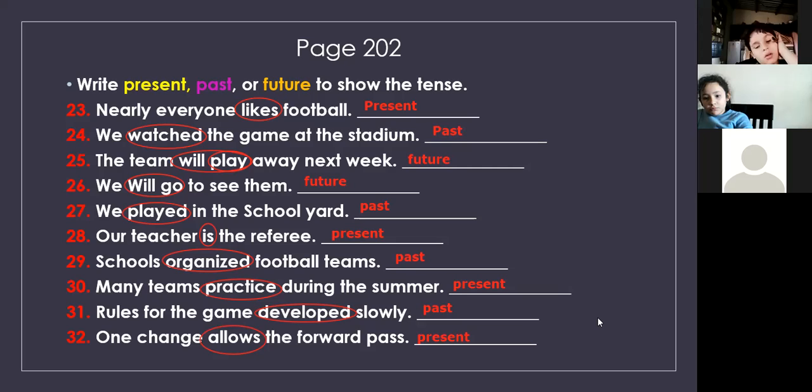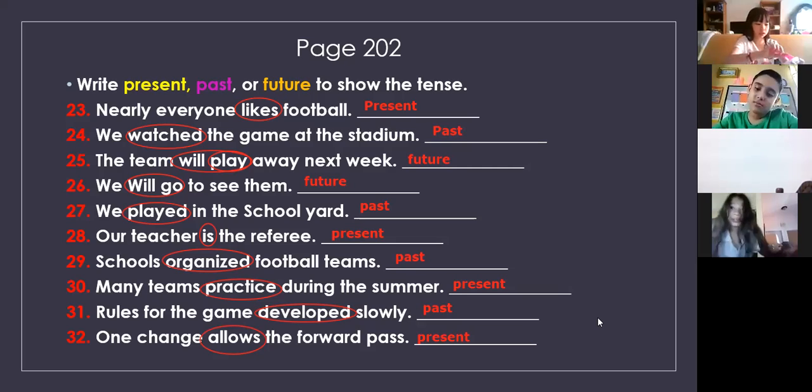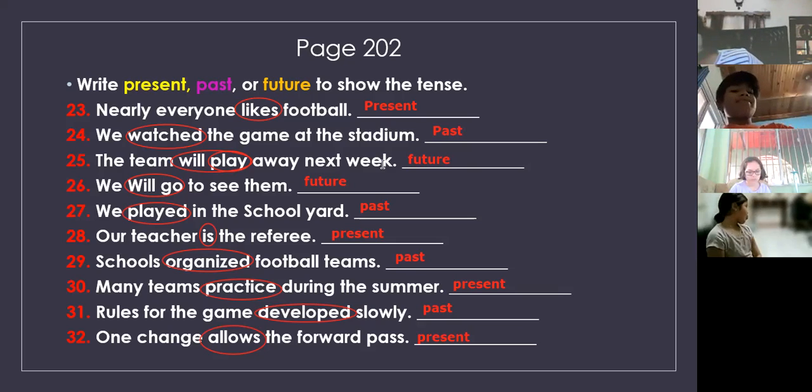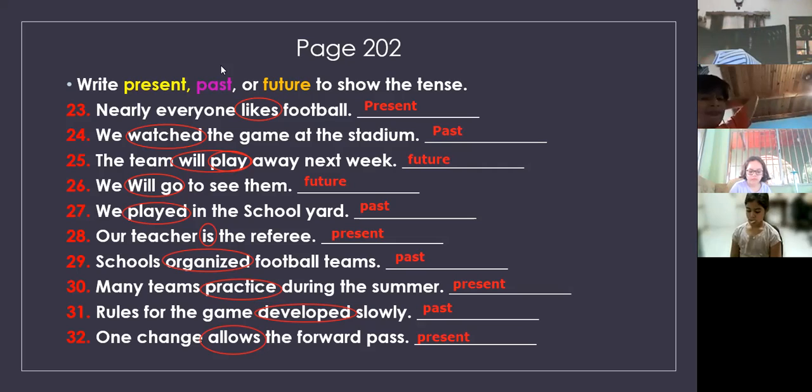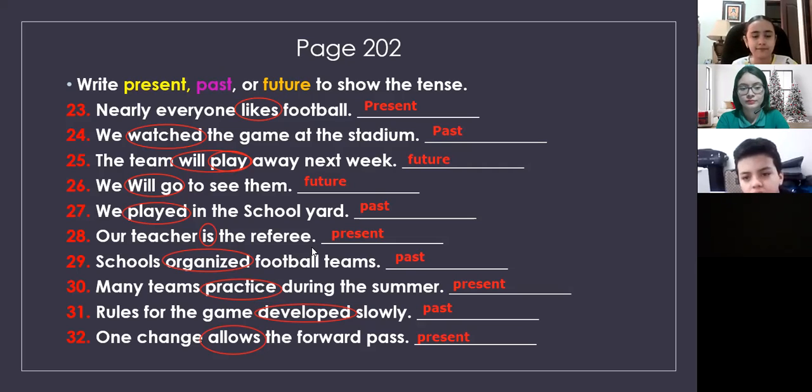Gabriela? And how will I know if the verb is at the end of the sentence? At the end of the sentence, you need to identify if it is an action. Most of the times you don't see the verb at the end. In the sentences that you copy and that we practice, the verb is not going to be at the end of our sentence. You're going to find it in the middle, like you see here.